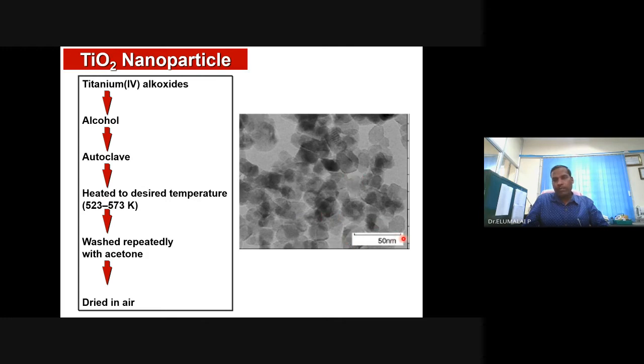This is 50 nanometer, and you can imagine the size of these titanium oxide grains. Why are titanium oxide nanoparticles very important? It's one of the very important materials for solar cell applications, dye-sensitized solar cell applications, hydrogen fuel generation, catalysis, and it is even being used for battery applications in the form of LTO, lithium titanate.